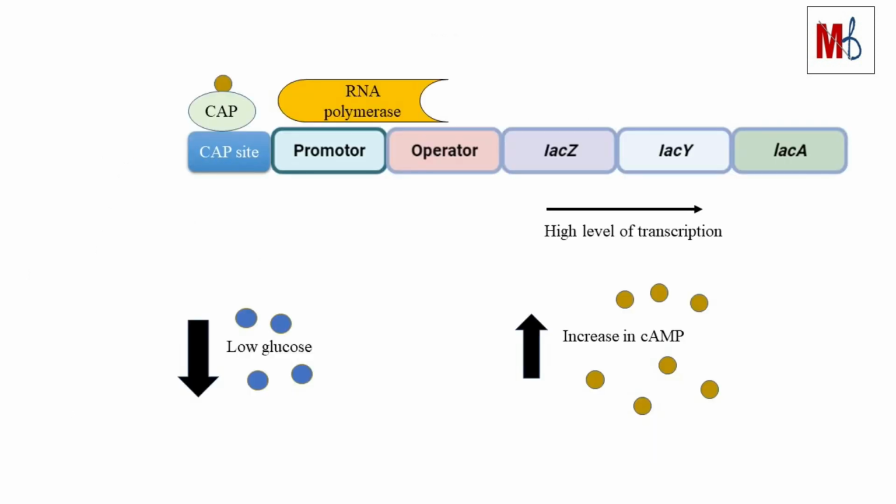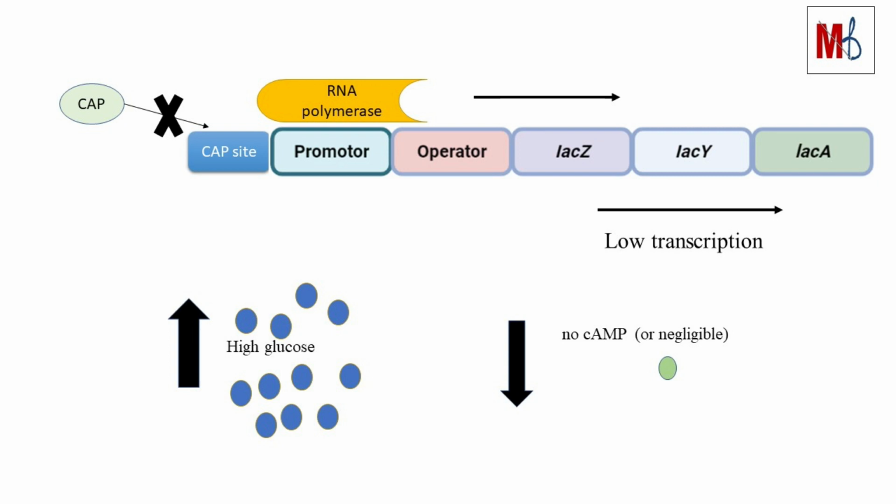Let's understand this more clearly. When low level of glucose is present in the surrounding, high cyclic AMP will be produced, which binds with CAP. Cyclic AMP is a hunger signal made by E. coli when glucose levels are low. Cyclic AMP binds with CAP protein, and changes its shape, so that it can bind to the DNA, and helps RNA polymerase to transcribe the genes.